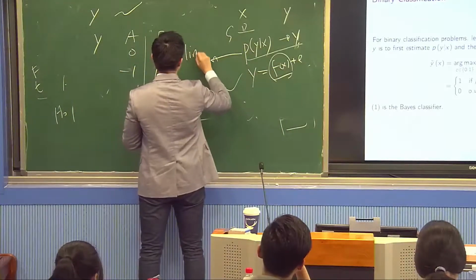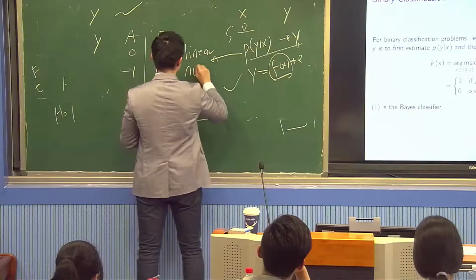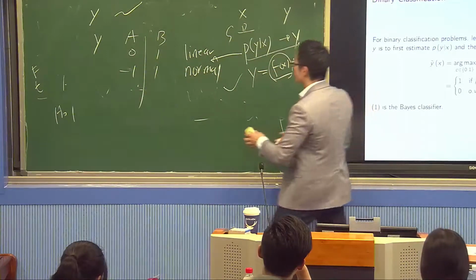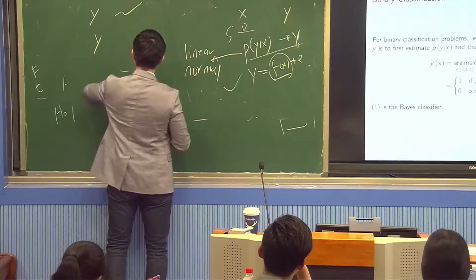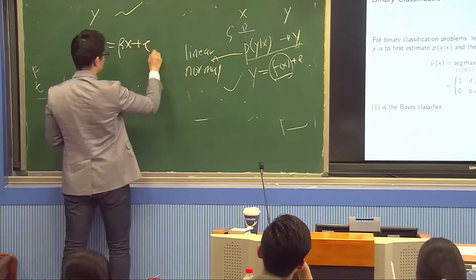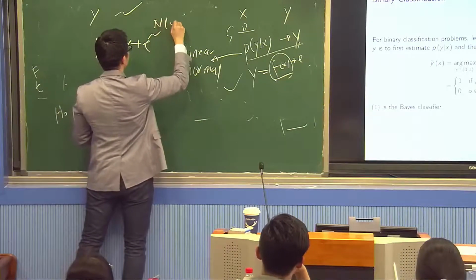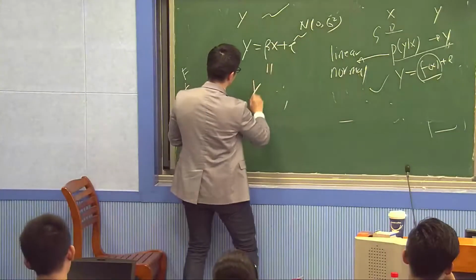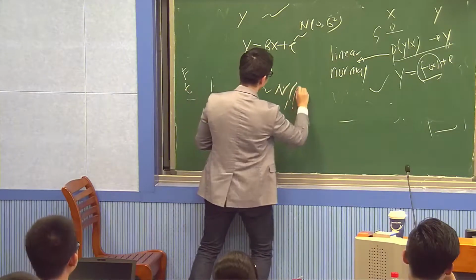linear normal model, I hope you remember, in which case we assume y is equal to beta x plus e, but e has a normal distribution with mean 0 and variance sigma squared. This is equivalent to y being normally distributed with mean beta x and variance sigma squared.